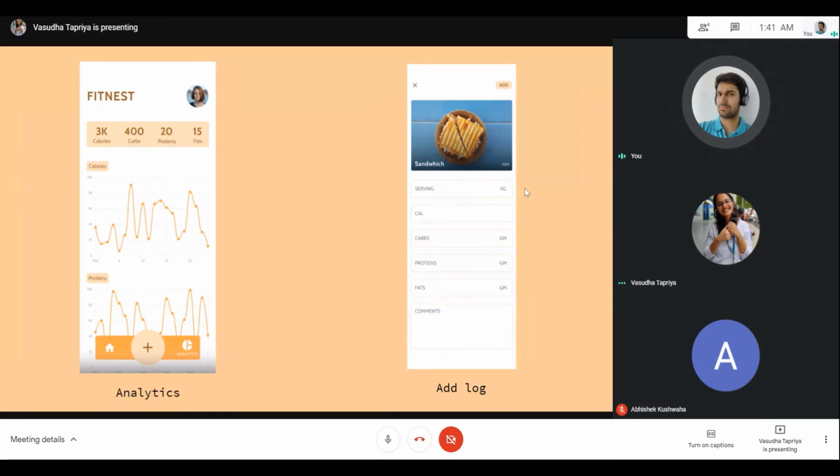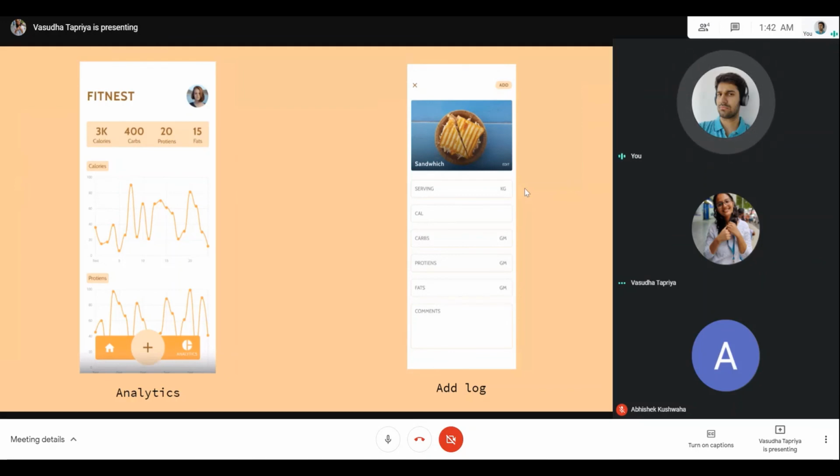It also includes the serving, calories, carbs, proteins, and fats. We are giving the user full control over whatever they want to change, because we had a lot of difficulty in collecting the data. If the user changes something, we also maintain a flag that the user changed it, so that it will help us better if we want to improve the model. If the user wants to change the serving, calories, carbs, proteins, anything, they can change it. Additionally, they can add comments, and they can also edit the title if the food was detected incorrectly.